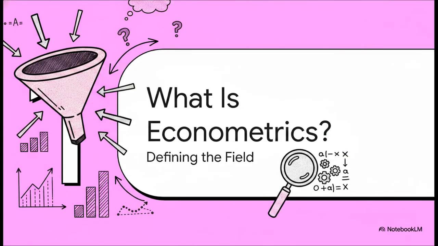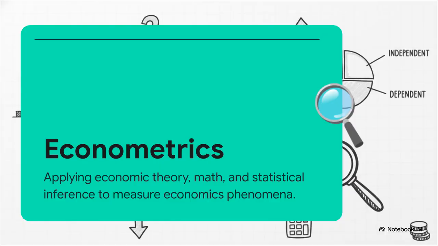What is econometrics? Let's define the field. So, formally, econometrics is the field of social science where economic theory, mathematics, and statistical inference are applied to estimate and measure economic phenomena. Okay, but what does that actually mean for us? It basically means this field isn't just about sitting around coming up with abstract theories in a dusty library. It is quite literally the act of measuring economic theories to see if they actually hold up in reality. It's where the theoretical meets the practical.